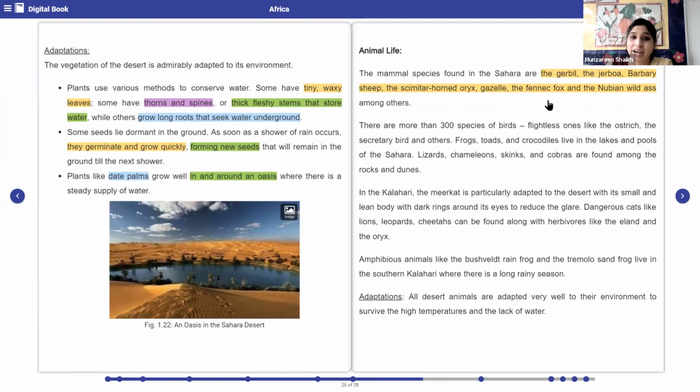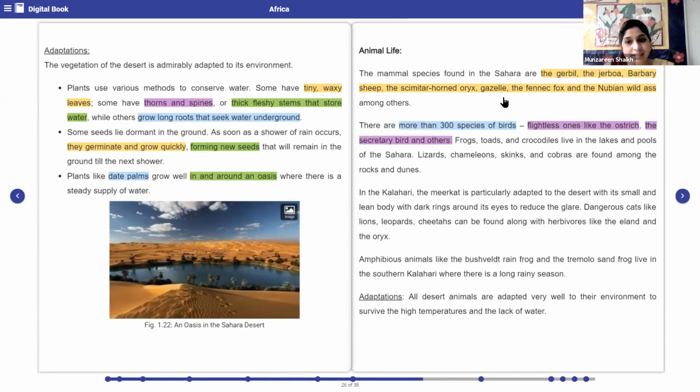That's the reason you all are not aware of most of the names, right? Because are we staying in the desert region? If I say elephant, if I say camel, you all know, right? If I say dog, if I say monkey, you know, because you've seen them around you. But these animals you haven't seen, they are unknown to you, right? There are more than 300 species of birds. Okay, there are 300 types of birds in this region. Flightless ones like the ostrich, the secretary bird, and others. Among the 300 species, they have just named 2 or 3 of them.